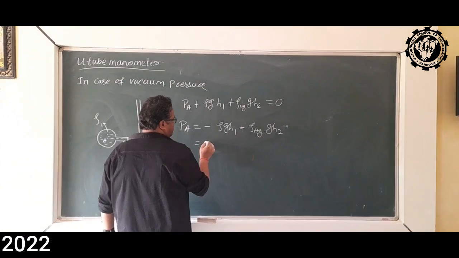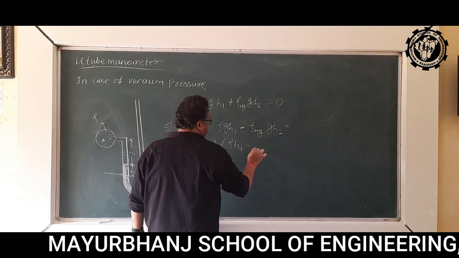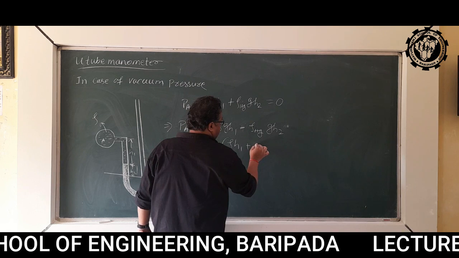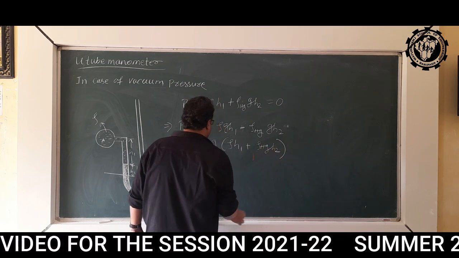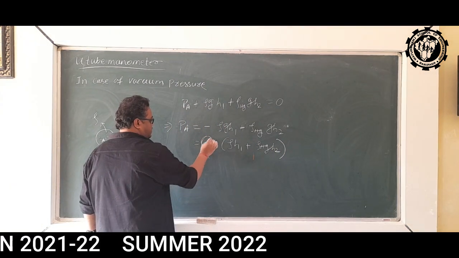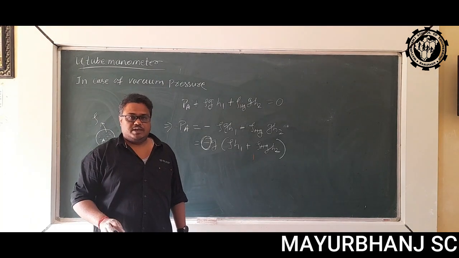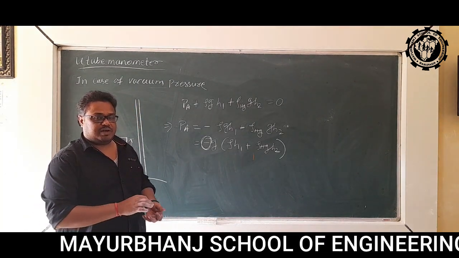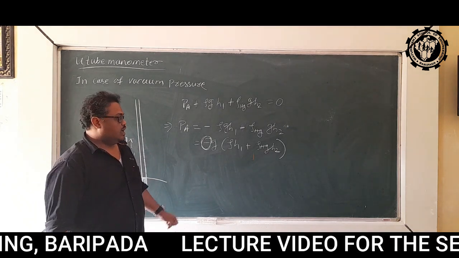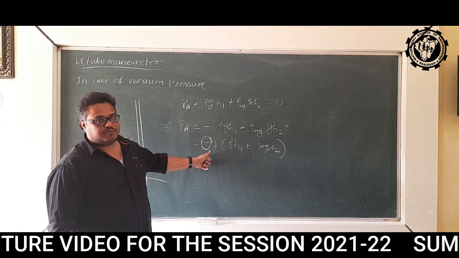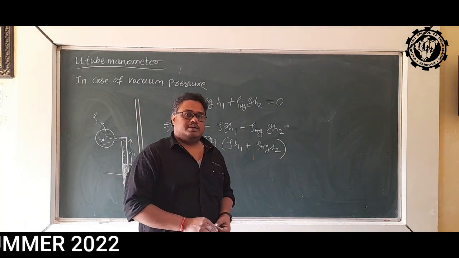So you can take minus G common, rho H1 minus rho Hg H2. As you can see, this is written with a minus, so the value of vacuum pressure will always be negative. Since vacuum pressure has an effect of suction, gauge pressure is always considered positive, and the value which you will get for vacuum pressure will always be negative. So this is all we will discuss for today.